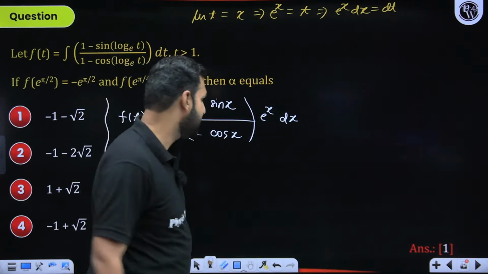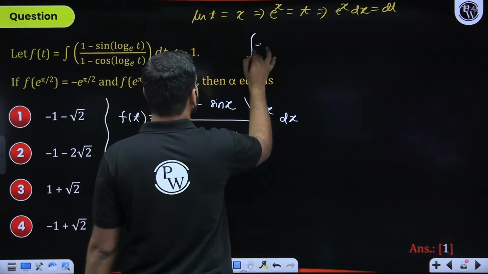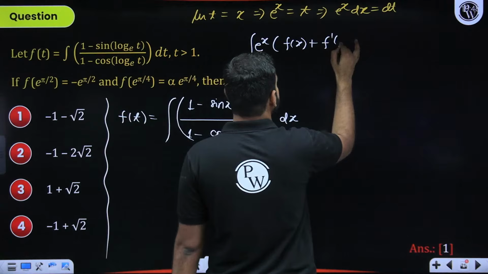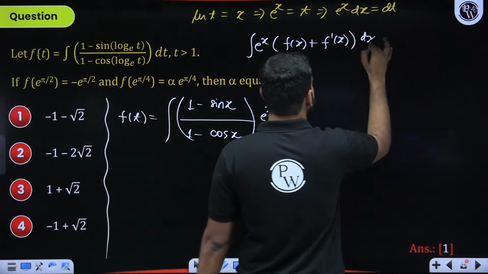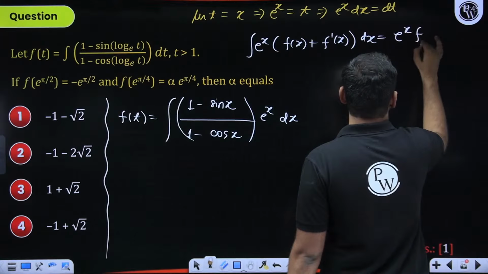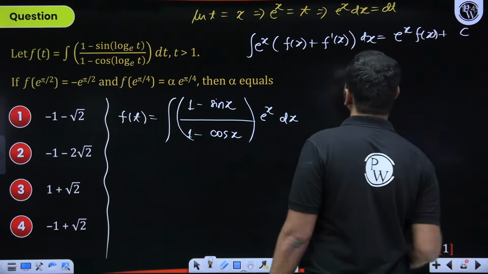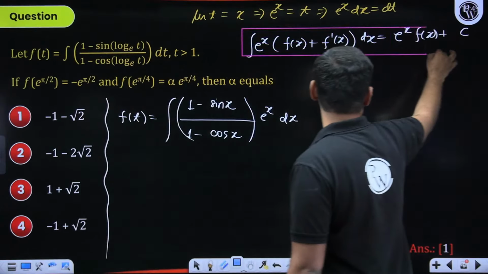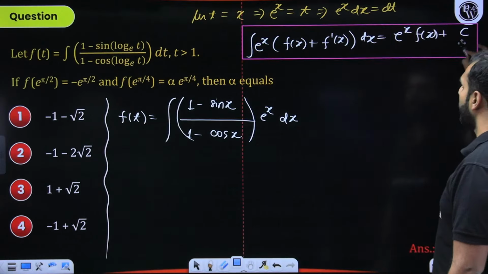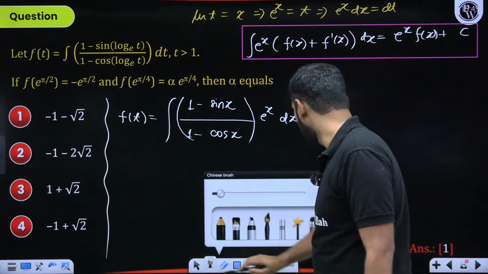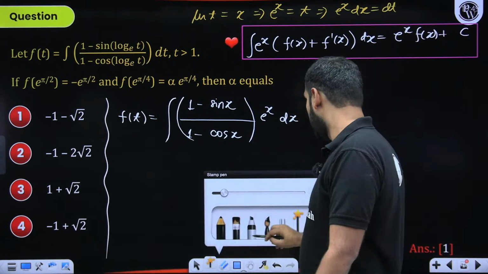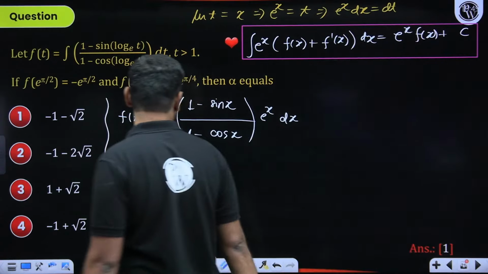I hope you remember this technique, which we have discussed, that whenever you solve something like integration of e to the power x times f x plus f dash x dx, then this is always e to the power x f x plus c, of course, the constant of integration. This is something which is very much loved by IIT JEE. In a lot of questions, you will be seeing this particular result getting used. So do learn, do memorize, and do remember it. Now, can I get back to the discussion we were having?